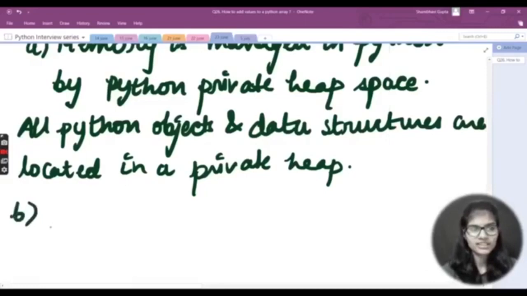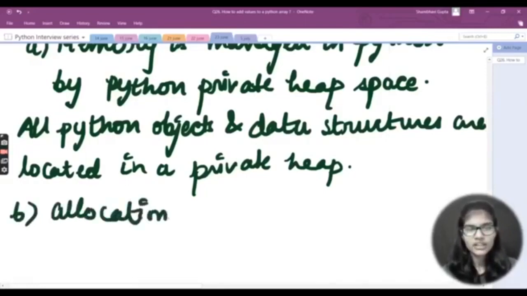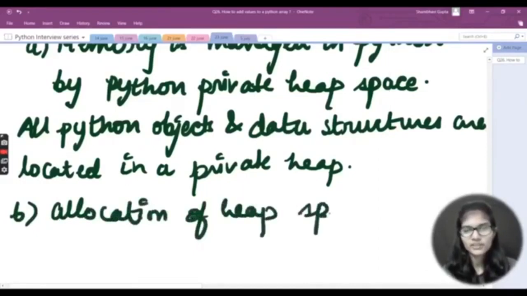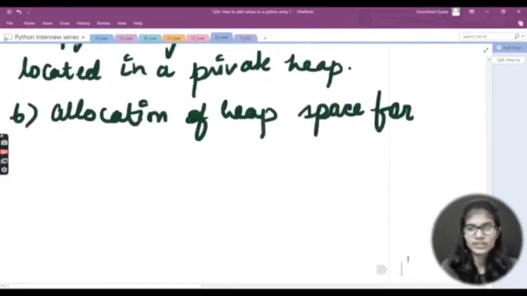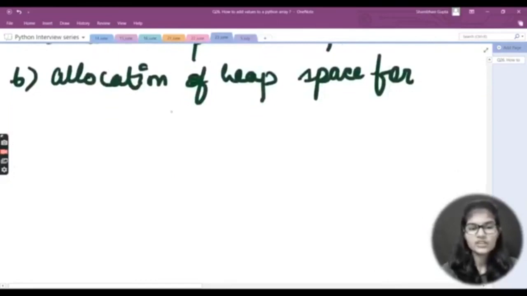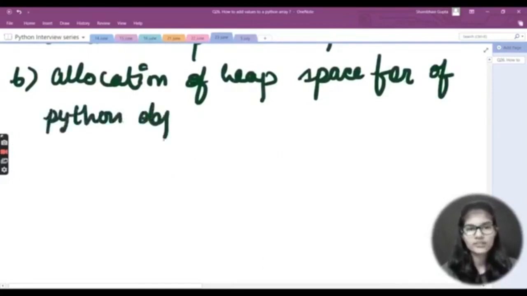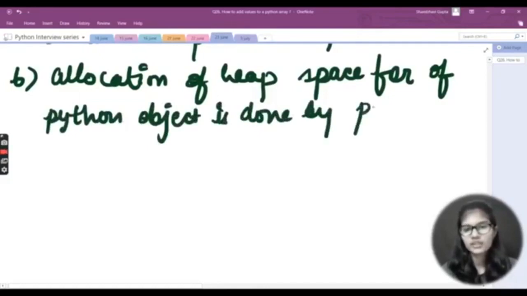Let me add on this statement here. Allocation of heap space for Python objects is done by Python's memory manager.